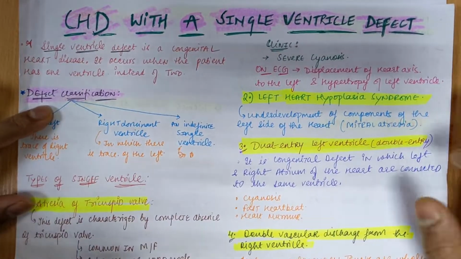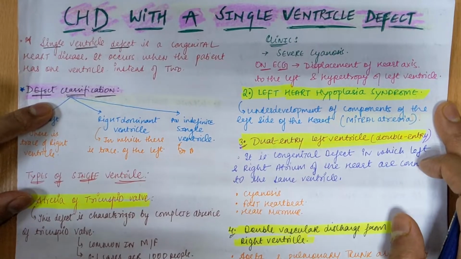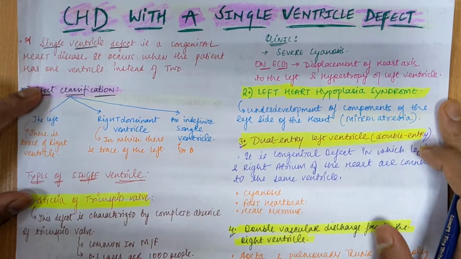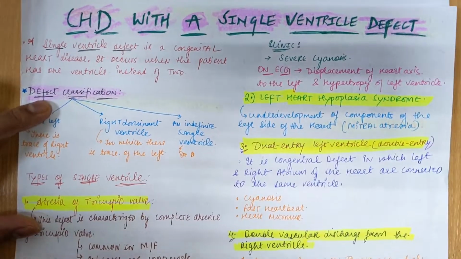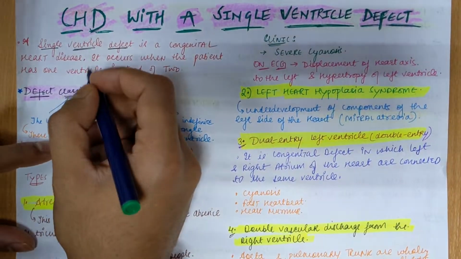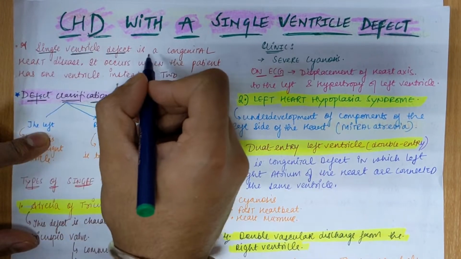Everyone, in this video we'll be having a brief discussion on the topic of congenital heart disease, in which we have the single ventricular defect. In this we have numerous pathologies. First of all, what is single ventricle defect? In simple definition, it is a congenital heart disease.